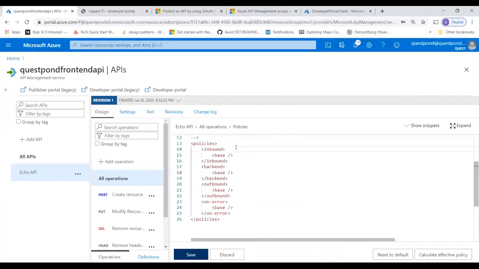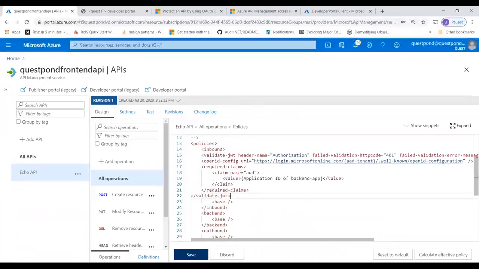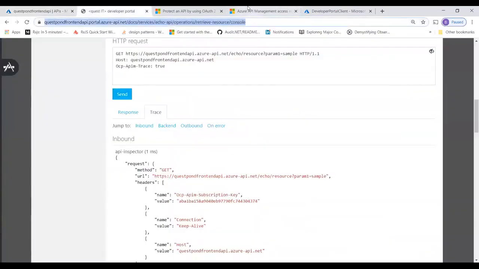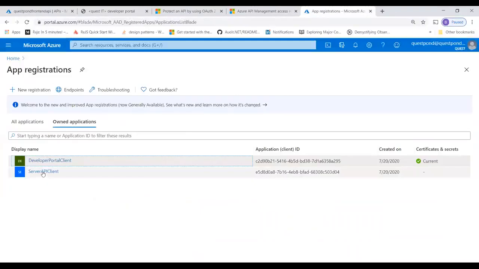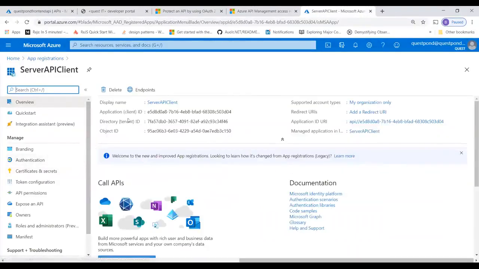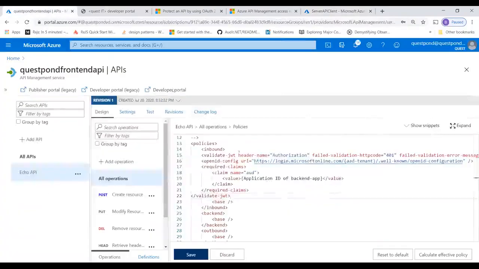I will go and paste it out here. So application ID of the backend app. This is my server API client, application ID of the backend app. Be very, very careful.